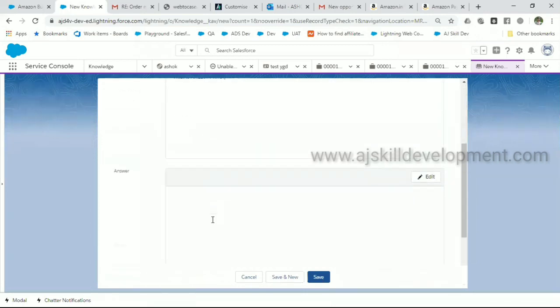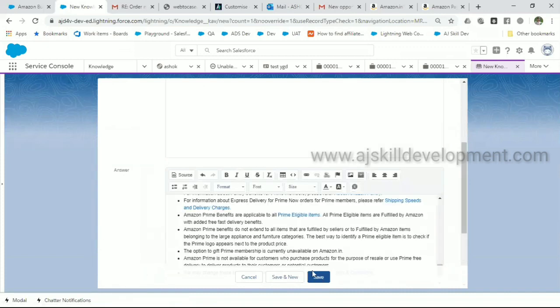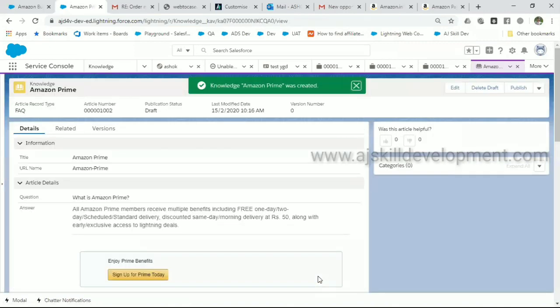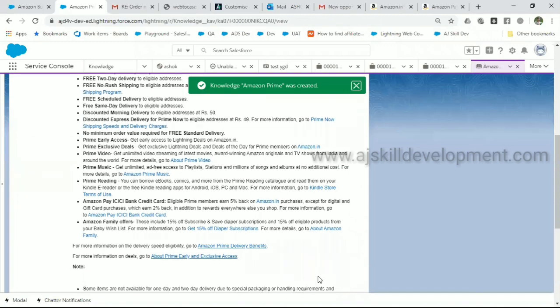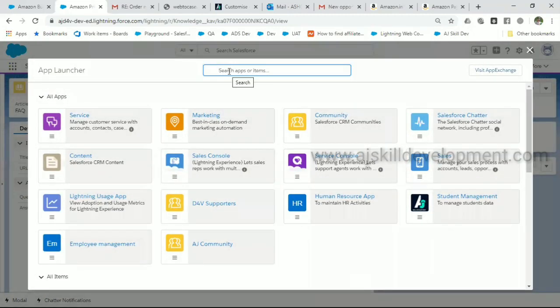We are just creating the articles to help the customer care group. As a Salesforce admin, we will be doing this. We will help them create the article. And once you have created it here, you can go to the case and you can see.